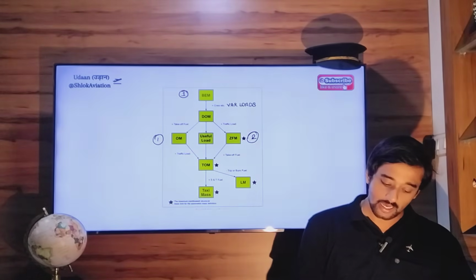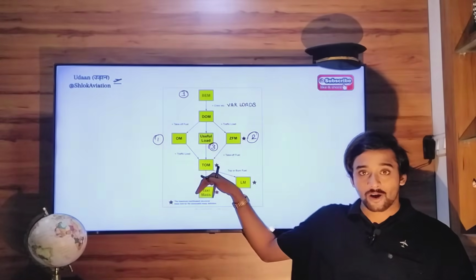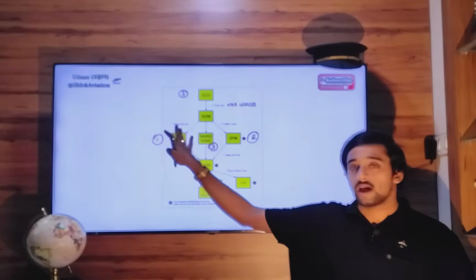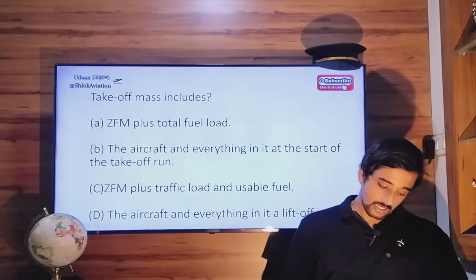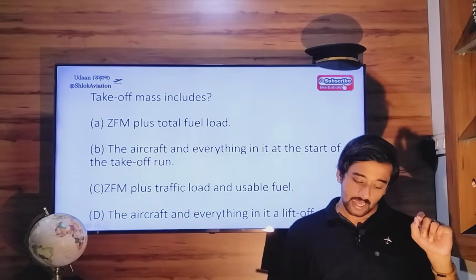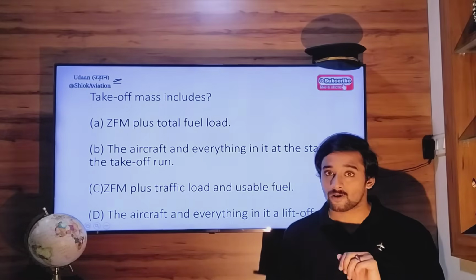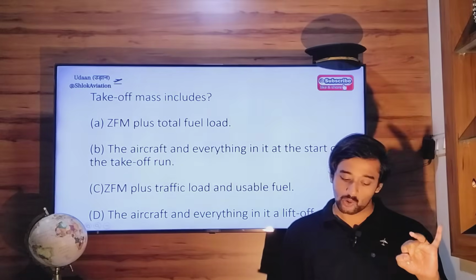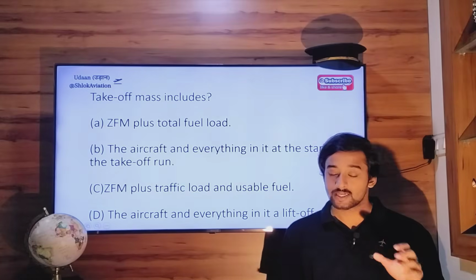This is the second way. This will be the third way. Dry operating mass plus useful load equals takeoff mass, where useful load is a combination of takeoff fuel and payload. Okay, so that is takeoff mass. So takeoff mass includes zero fuel mass plus total fuel load, aircraft and everything in it at the start of the takeoff run, or when you are ready for takeoff on the runway. Zero fuel mass plus traffic load and usable fuel, aircraft and everything in it at the time of liftoff.